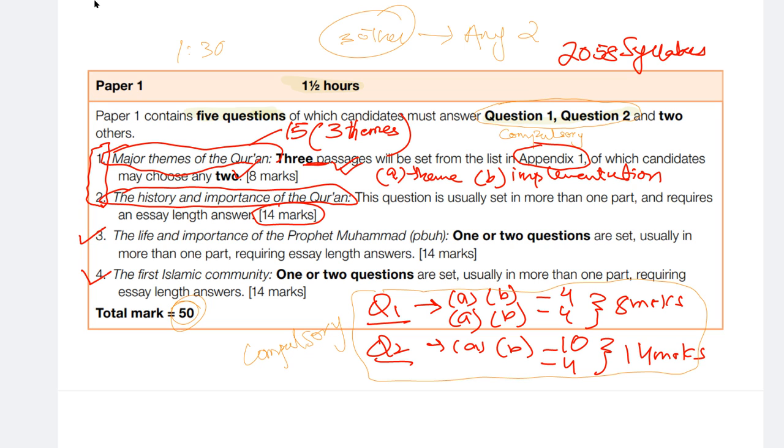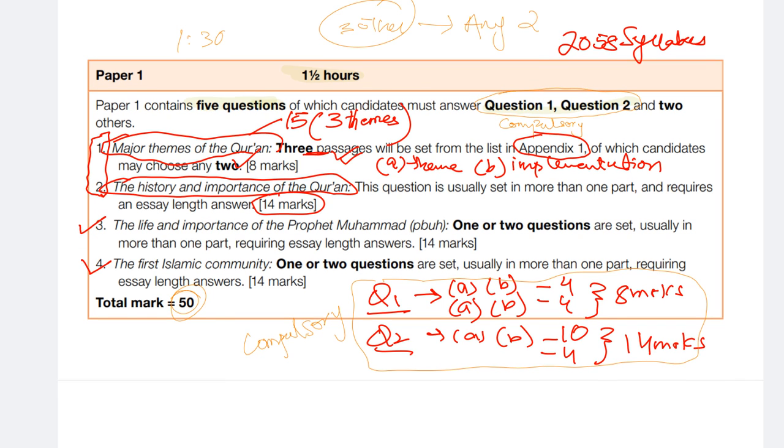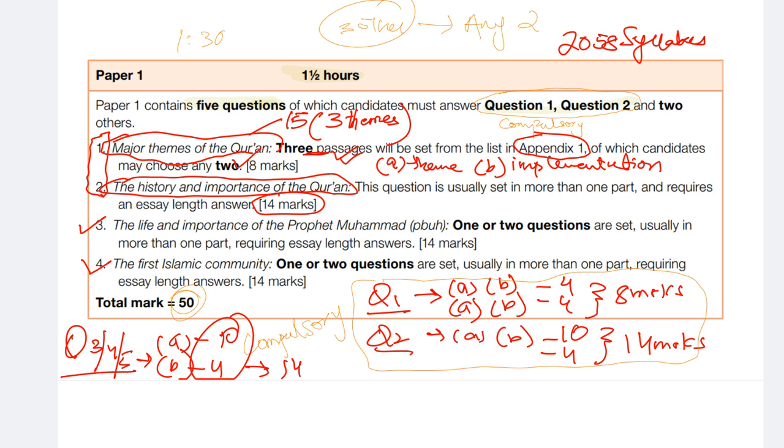Now coming to question 3, 4 and 5, they will have a similar pattern to question number 2. So question number 3, 4, 5 will have the pattern of A and B, A part being of 10 marks, B part being of 4 marks, and overall 14 marks. So the rest of your 3 questions are also of 14 marks each. And when you attempt 2 of these, then you are going to be scoring 28 marks as a total.